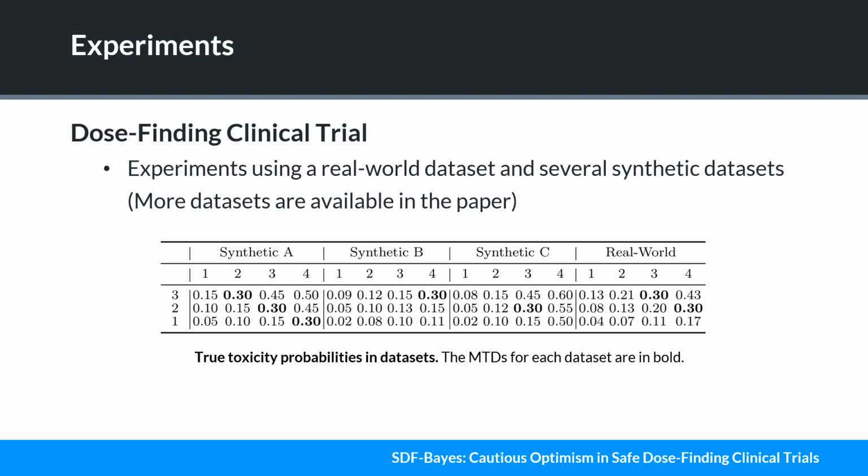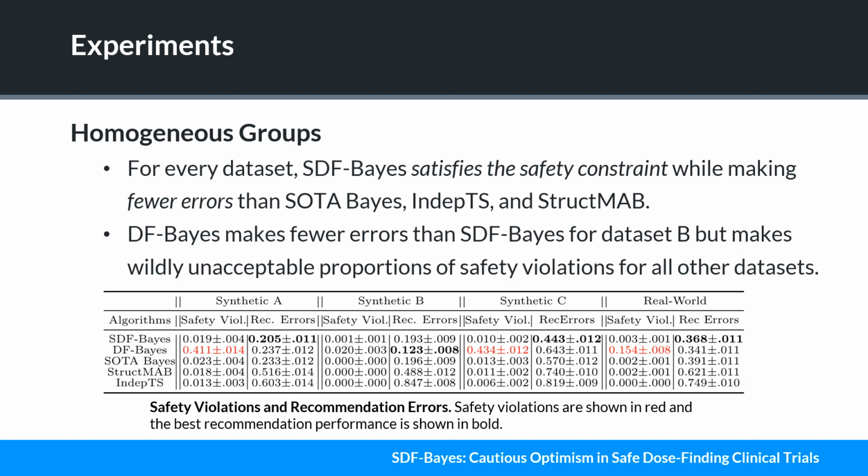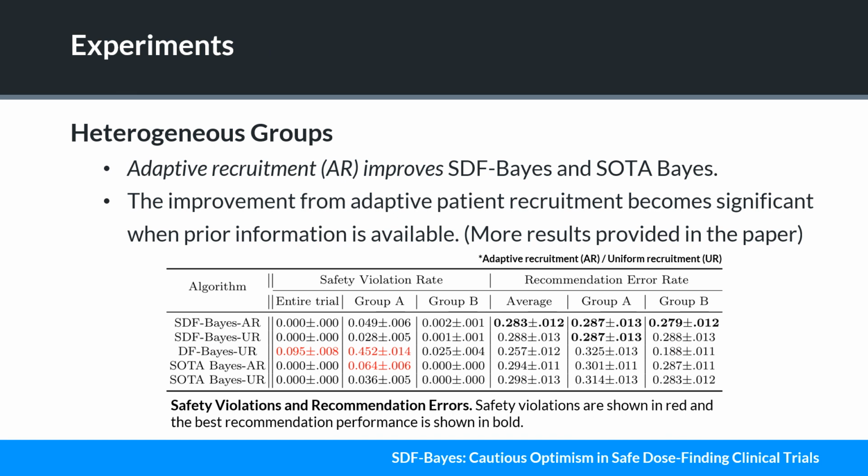Finally, we evaluate our SDF-Bayes by comparing its performance with state-of-the-art adaptive clinical trial designs. For this, we mainly use 3 synthetic datasets and a real-world dataset. From the table, we can see that SDF-Bayes makes fewer errors than the other designs in most cases while satisfying the safety constraint. For heterogeneous groups, we use the groups A, B whose toxicities are given by synthetic A and B, respectively. And we allow for a total of 80 patients and adopt adaptive recruitment to SDF-Bayes and SOTA-Bayes. From the table, we can see that adaptive recruitment improves them.